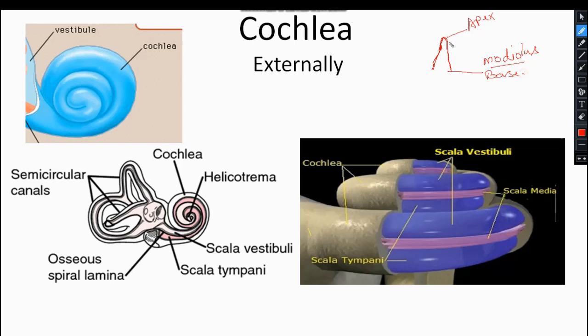This point is known as the cupula, from where the cochlear canal's spiral turn starts. So it makes a spiral turn and it makes it like this.